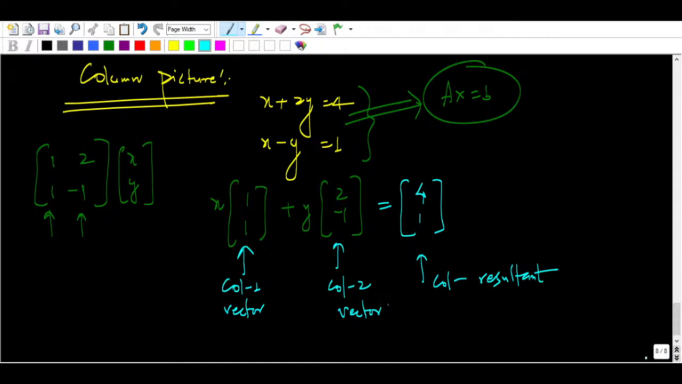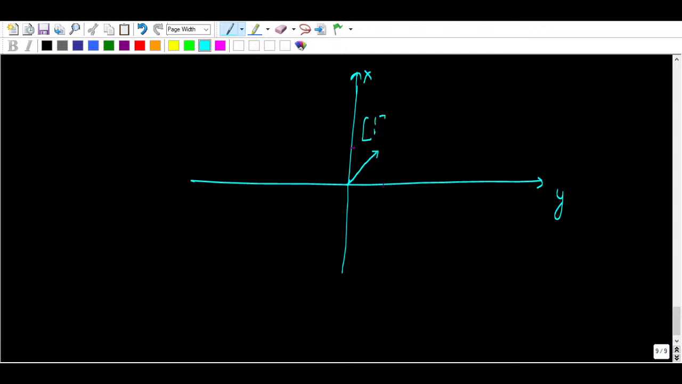Now it is 1 1, right? So let me put it in the xy plane. This is your x, this is your y. This is 1, and this is 1, right? So you can say this is one vector here. It is having 1 and 1. Okay, this is one vector.